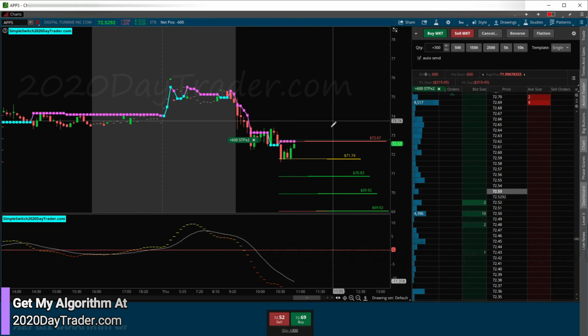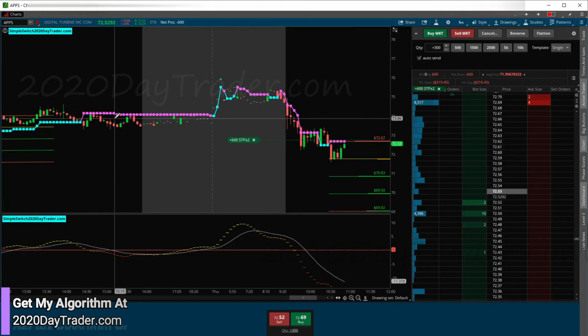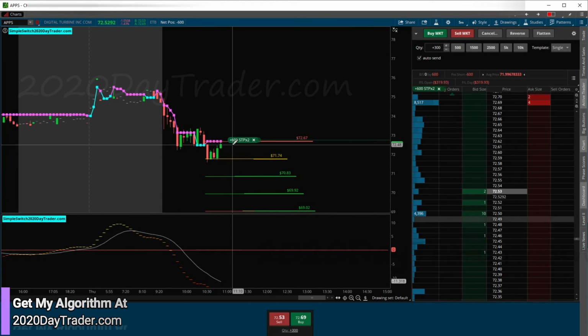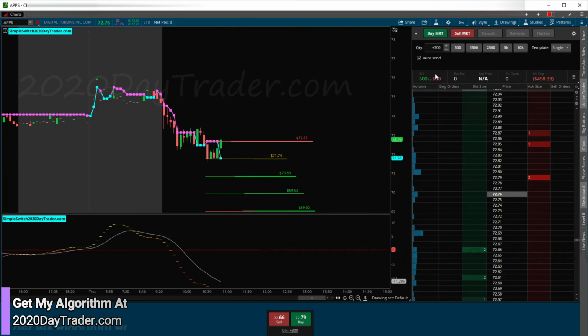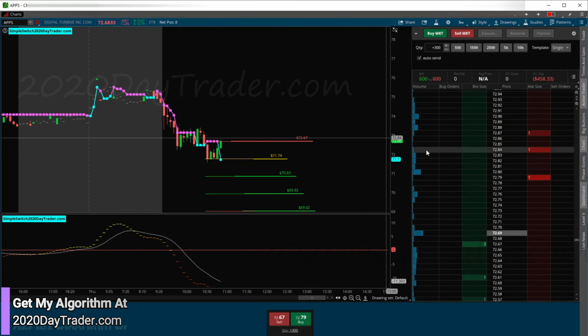The downside too is this likes to throw a lot of little tails, right? Wicks and tails, see it? A lot of them. Sometimes it doesn't, but a lot of the time it does. So this close is really close to my stop. All right, we got stopped out. Cool, so we're all out. Take a $458 loss on that trade.